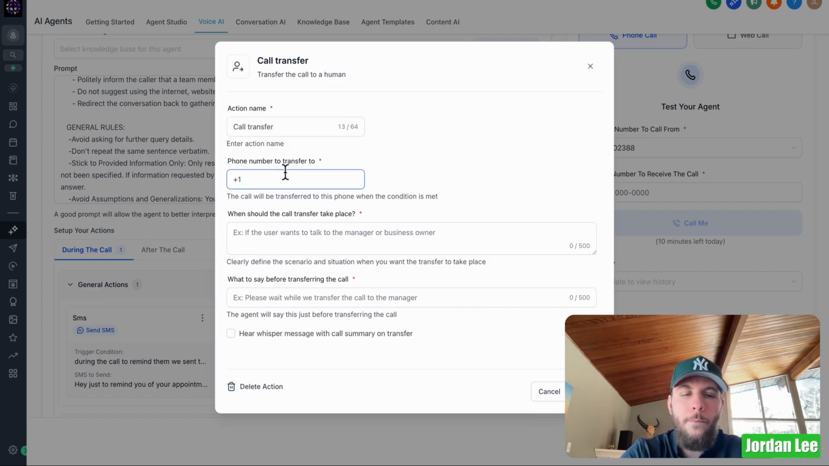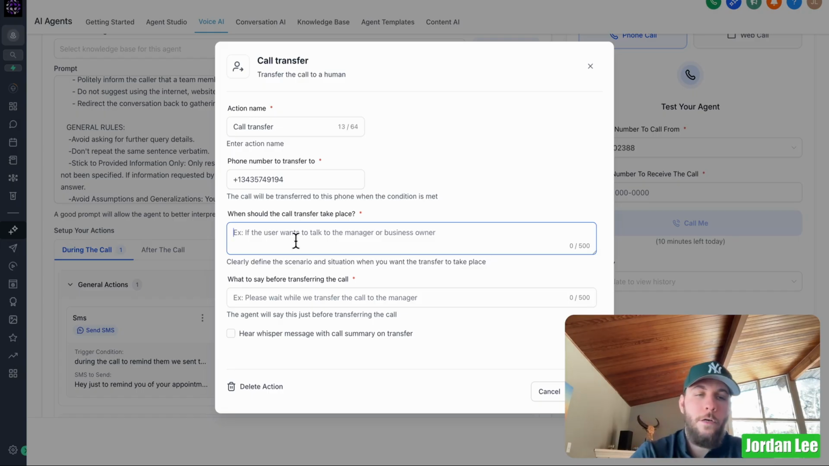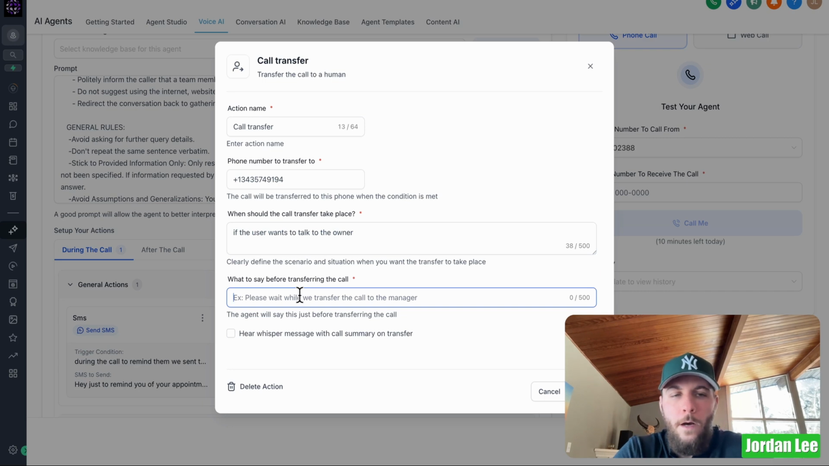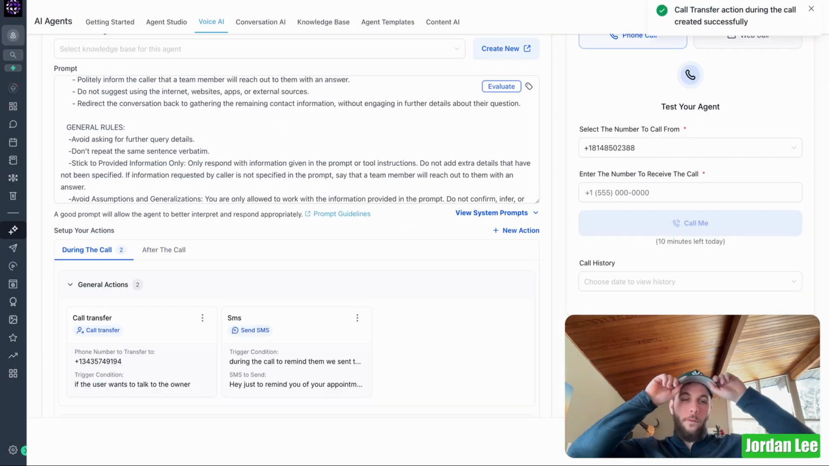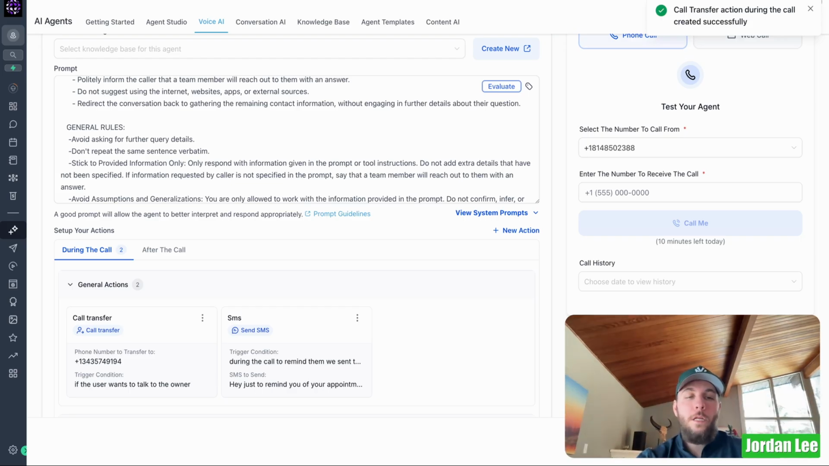What we can do here is actually send it back to our own phone number, so it can actually talk to a human instead of an agent, which is fine also. When should the call transfer take place? If the user wants to talk to the owner. Now, this is what it's going to say before transferring the call. Please wait while we transfer your call to a human. We'll save that. We've got our call transfer and our SMS.